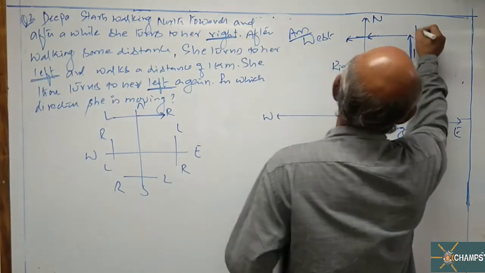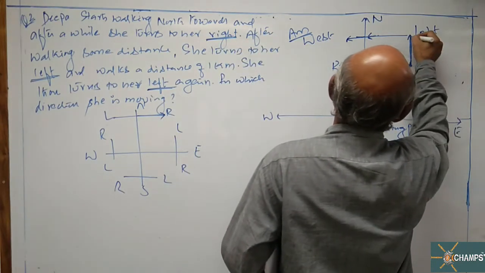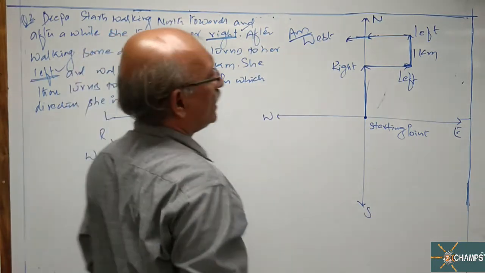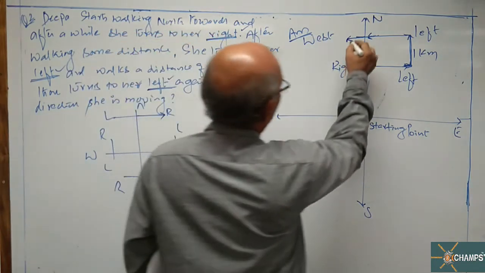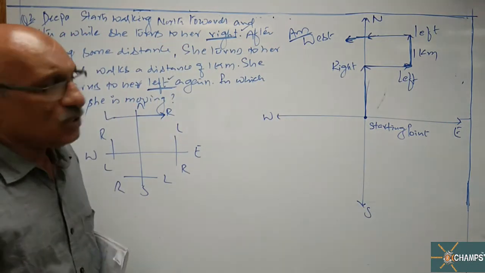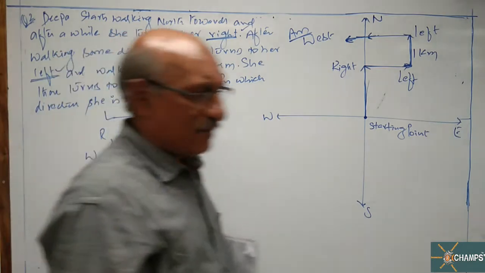Left, again this is left. So 3 turns are over, sir. 1 right turn and 2 left turns. So this is the answer. She is moving towards west. Okay. Note down the solution, sir. I am giving 1 minute time.